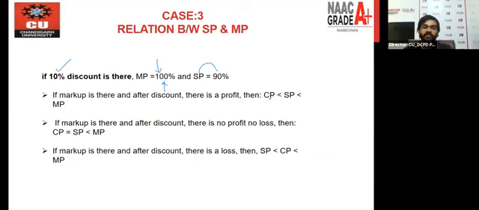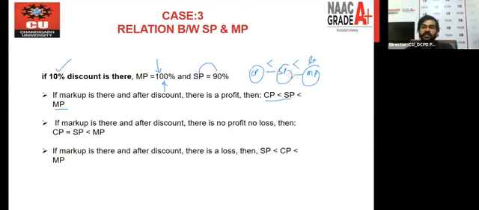There are certain conditions. Condition number one, there is a condition when the CP, SP, MP in this scenario, for example, CP, SP, and there is an MP here, right? So when we are saying the MP is the largest value, this is the largest value, right? SP is greater than the CP, and the market price is greater than the selling price, right?